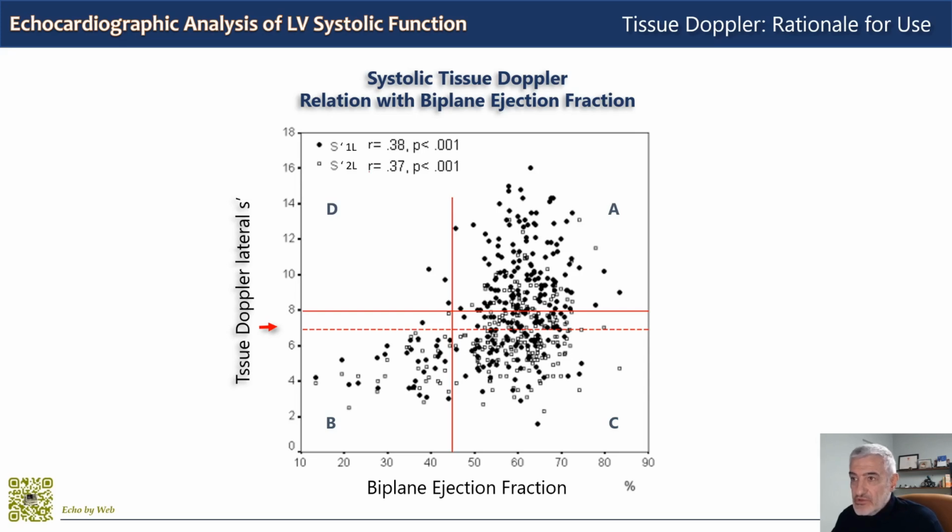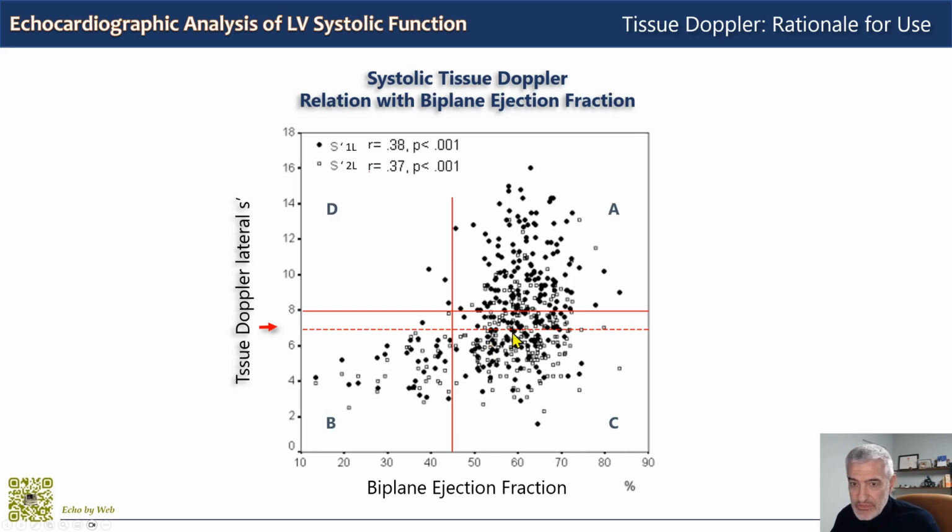Many people are not using tissue Doppler today and they don't have strain, so this is to help understand how it could be useful. On this Cartesian plane, we have the tissue Doppler systolic wave, the lateral one, but we have both the early systolic and the late systolic peaks, which in this general population don't seem to change much.